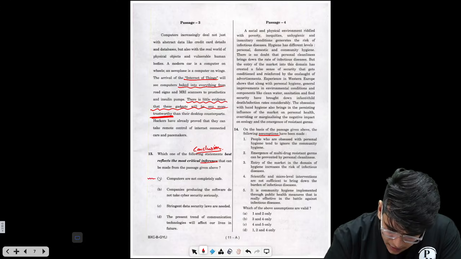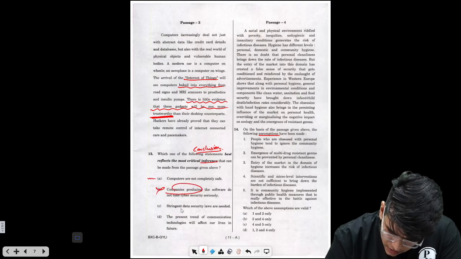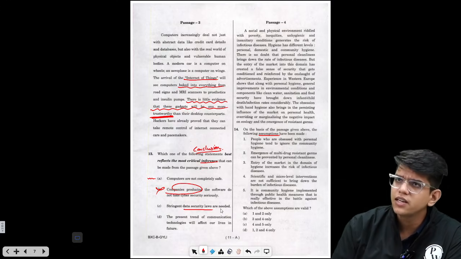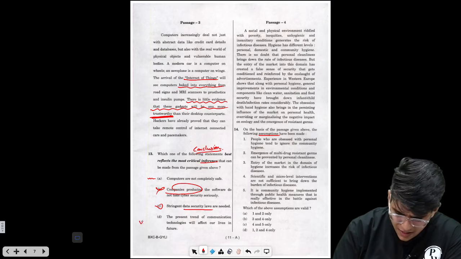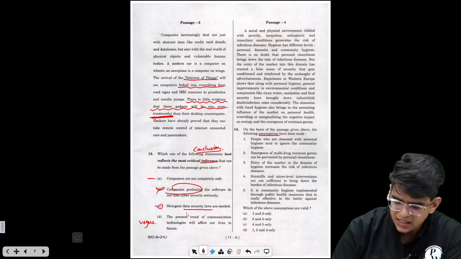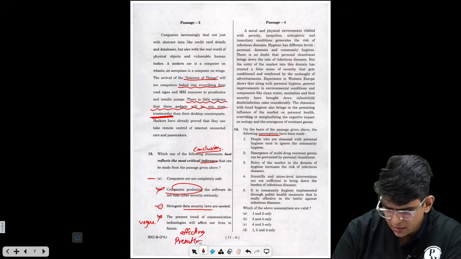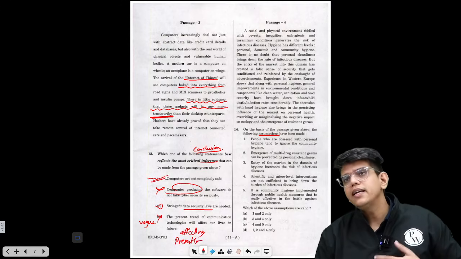This can be correct. Companies producing the software do not take cyber security seriously? There is no talk about companies taking it seriously or not. Stringent data security laws? These are physical objects, right? Data security laws say this problem won't get solved. The present trend of communication technology will affect our life in future. Very vague statement. It is affecting us presently, so why talk about the future, right? So the best option is computers are not completely safe.